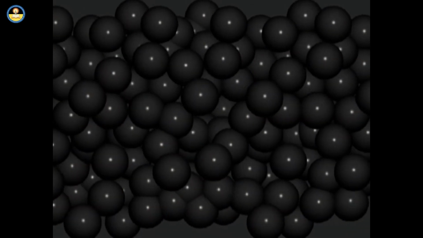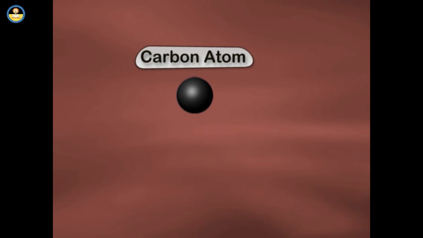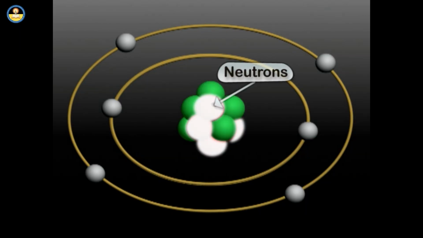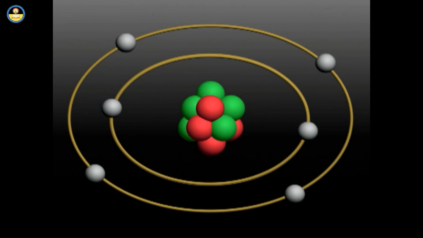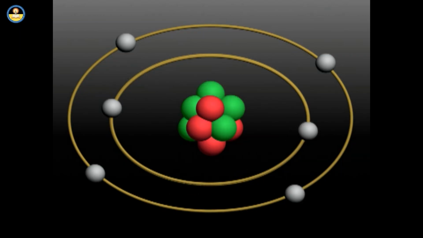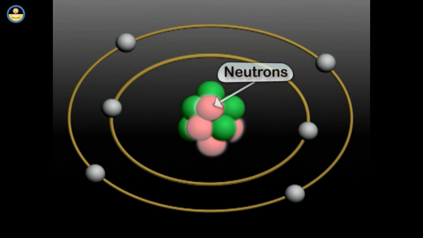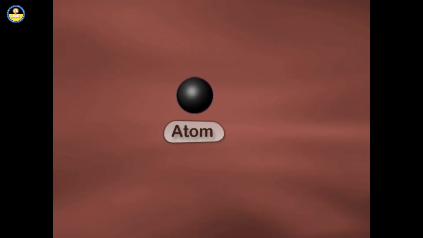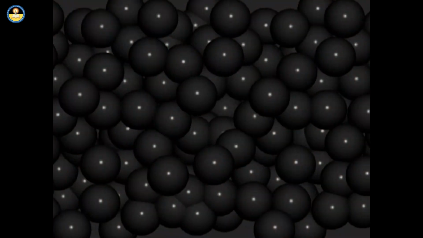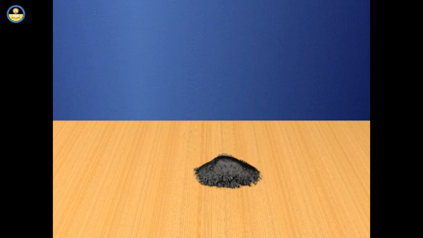As you see in the animation, a carbon atom is shown. In the center, you find a nucleus consisting of protons and neutrons. Surrounding it are two orbits, where we find electrons. Protons are shown in green, whereas neutrons are shown in red. The atom, on the whole, is electrically neutral. An atom is the smallest particle of an element which can take part in a chemical reaction. It retains its chemical identity throughout all chemical and physical changes.